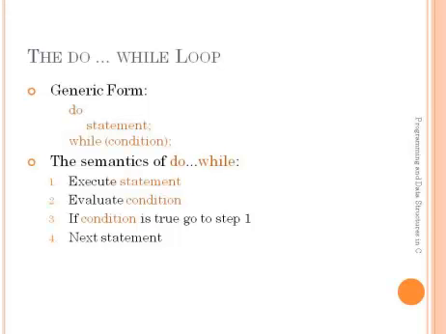The next loop statement is the do while loop statement. The generic form of the do while statement is: do, statements, while condition, semicolon. Whenever control reaches here, first it evaluates the statements. After that, it will check the condition. If this condition is true, the control will pass to the do statement. Otherwise, if this condition is false, it will continue with the next statements after the while loop.